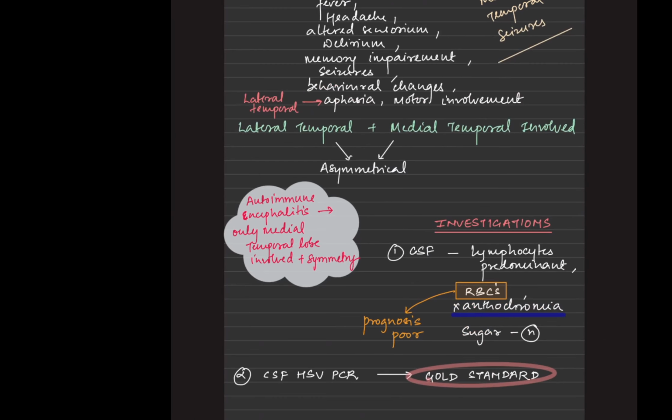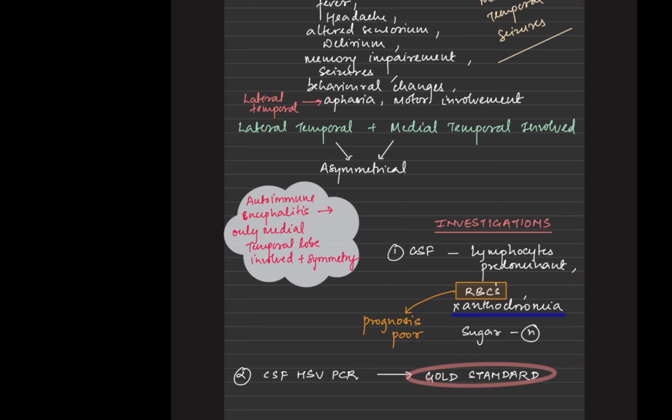Coming to the clinical features, the first is headache and fever, along with altered sensorium, and there would be seizures. There could be altered mentation, and also memory impairment. Along with that, there could be behavioral changes also. And depending on whether the lateral or medial part of the temporal lobe is involved, there could be accordingly different pathologies.